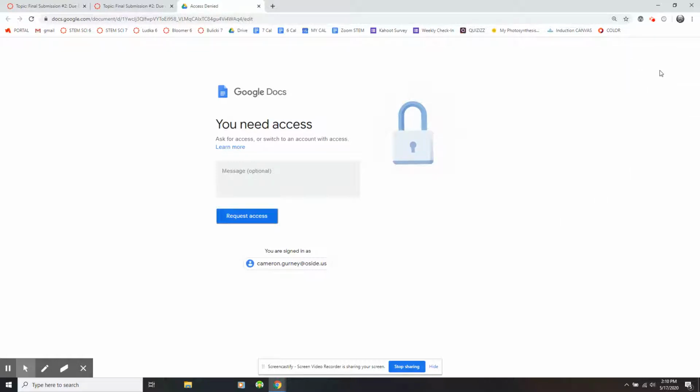You need to go up to the top corner on your document and you will click share, and then you need to make sure that link is shared with everyone at Oceanside Unified School District. If you don't do that, then I can't view this. And even if you just share it with just me, your peers can't view it, and we need everyone to be able to view it. So make sure you go check yours, and there should be a message if you didn't submit it correctly, but double check to make sure it works. Okay.